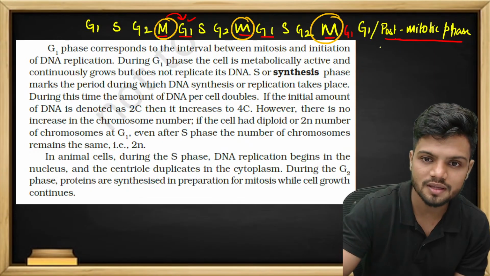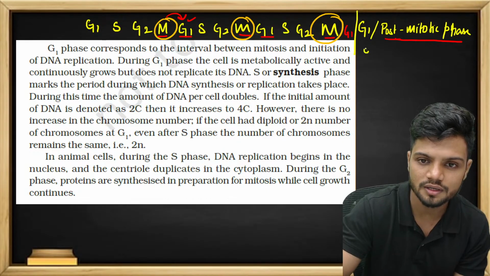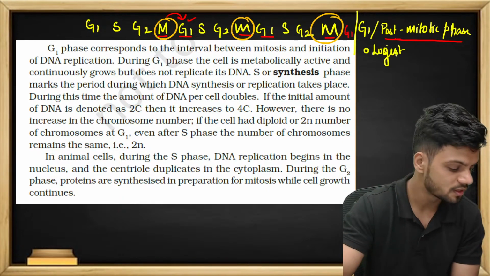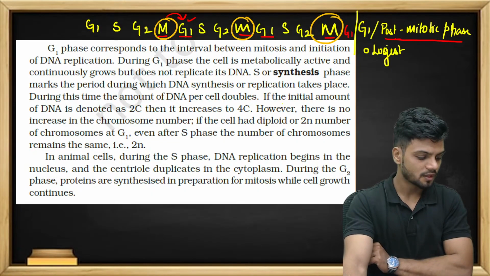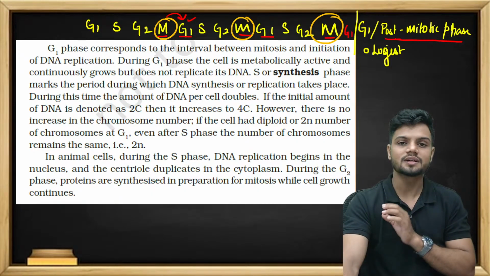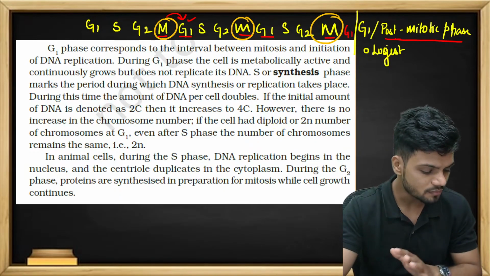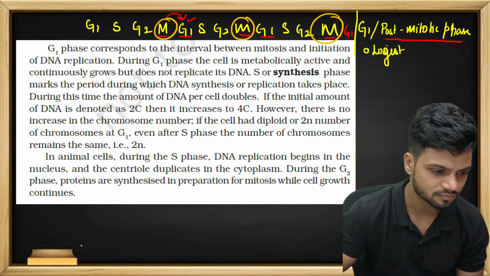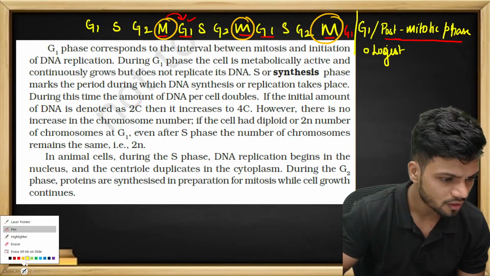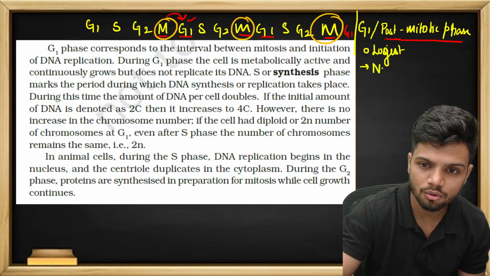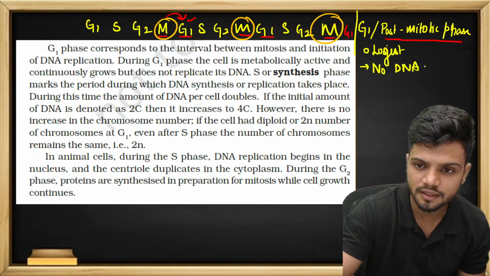Remember students, this G1 phase is also called the longest phase. But what is actually happening here? The main work is synthesis of proteins and RNA. But remember, in the G1 phase there is no DNA replication.